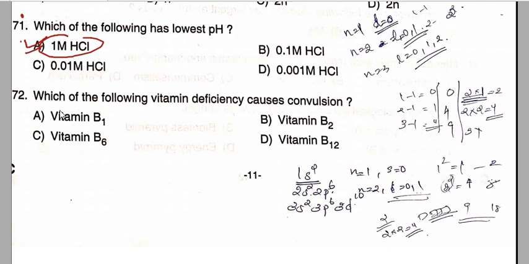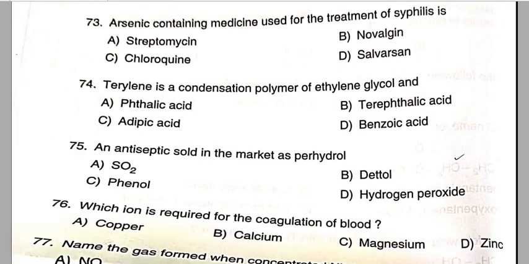Next question 72. Which of the following vitamin deficiency causes convulsion? Option C is the correct answer. Vitamin B6 is responsible for this particular disease basically. Question number 73. Arsenic containing medicine used for the treatment of syphilis is called as, in this question 73, correct answer is Salvarsan. That is option D is the correct answer.